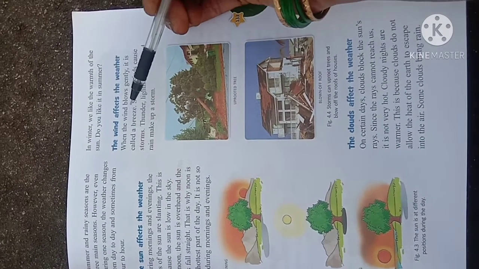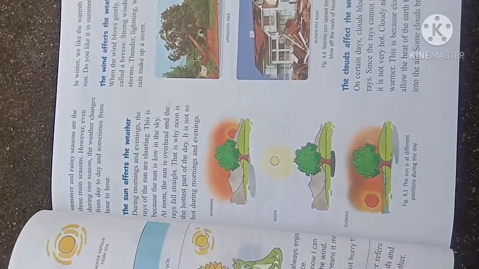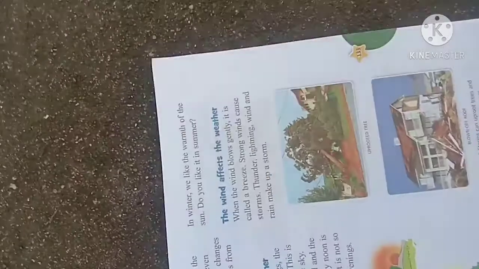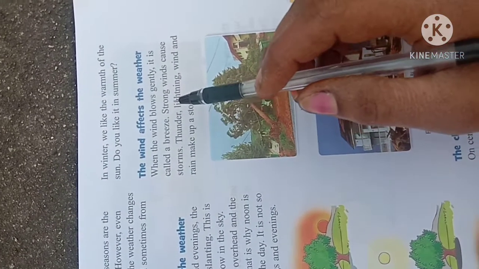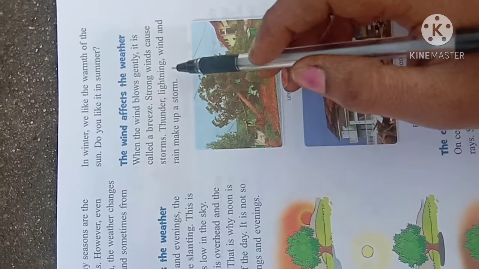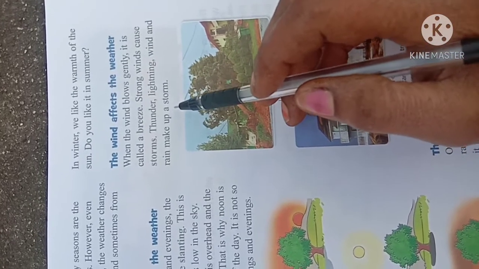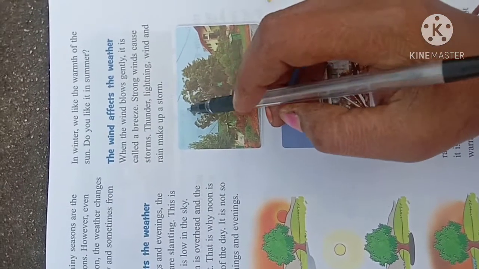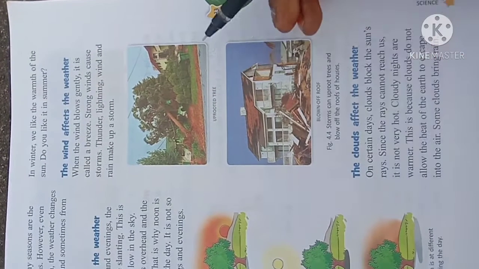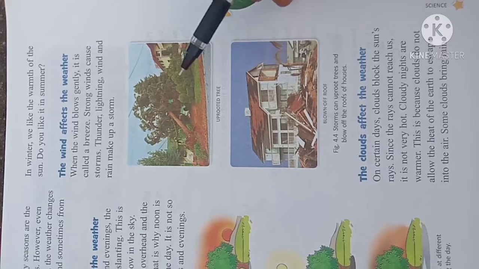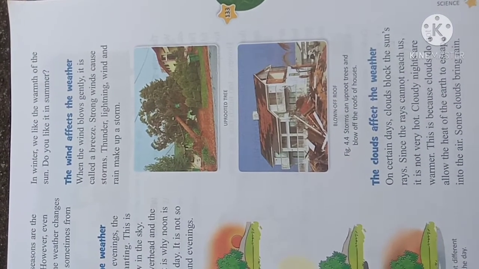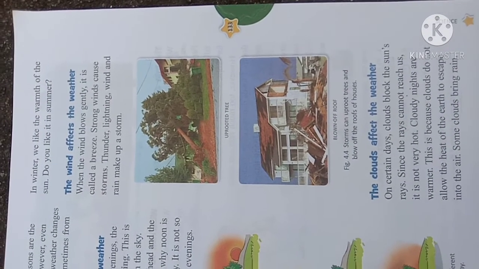Yes. The wind affects the weather. When the wind blows gently, it is called a breeze. Strong winds cause storms. Thunder, lightning, wind and rain make up a storm. Storms can uproot trees and blow off the roofs of houses. So due to this, what is happening? The houses and trees are all collapsing.